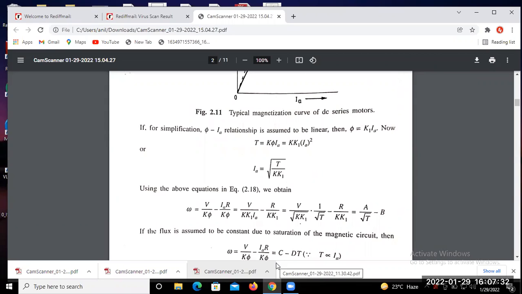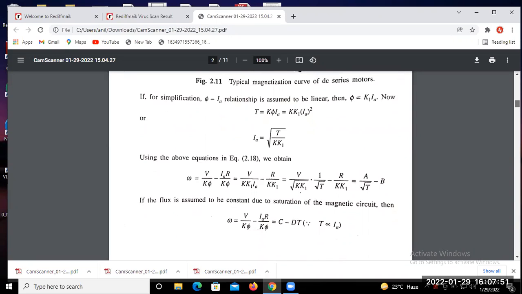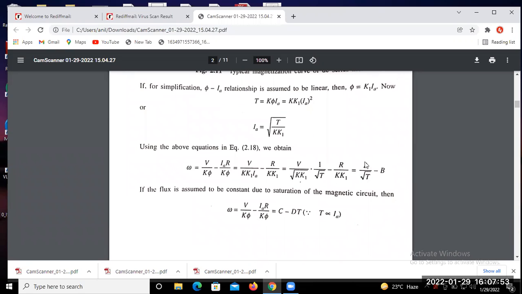We already explained how we can derive the speed in terms of torque for the DC series motor. That means speed in radian per second, omega, is equal to some constant A by square root of torque minus B.